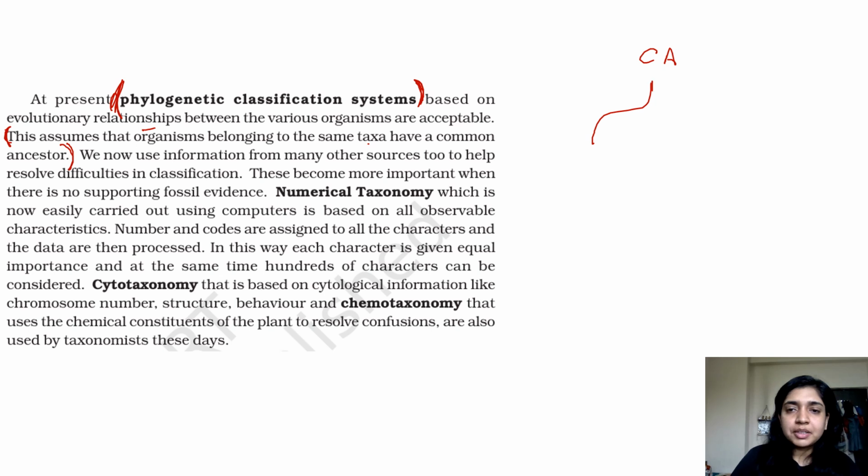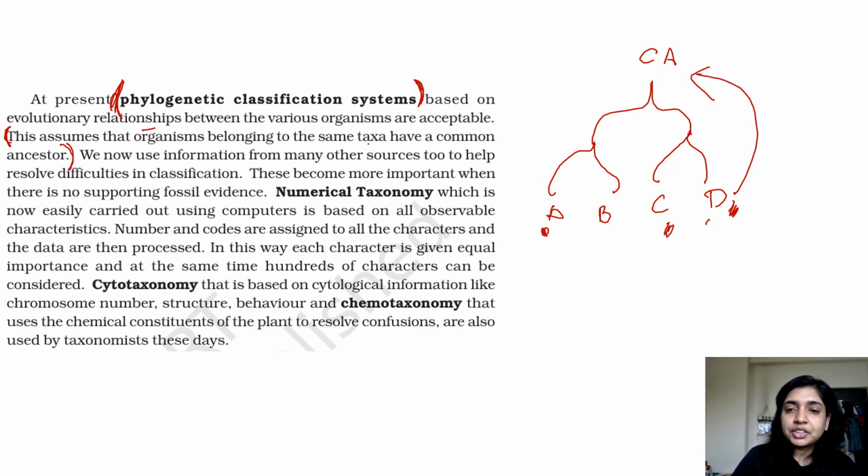Okay, so there is a common ancestor, then there is another branching. So A, B, C, D and common. D is related to C because they have a common ancestor. Similarly, A is also related to D because both of these have a common ancestor. Alright, this is what your phylogenetic classification system says.